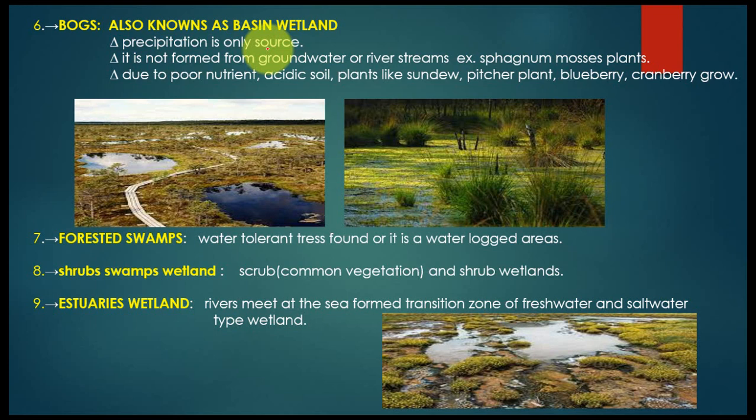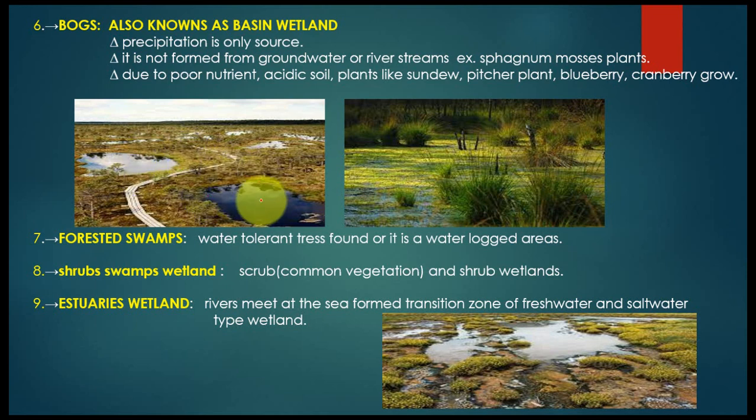So it is generally found during the monsoon time or where precipitation occurs. It is not fed from groundwater or river streams. Example, sphagnum moss plants. Due to poor nutrients and acidic soil, plants like sundew, pitcher plant, blueberry and cranberry grow here. So bogs are formed due to precipitation.